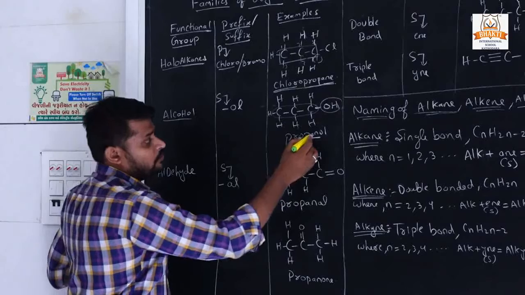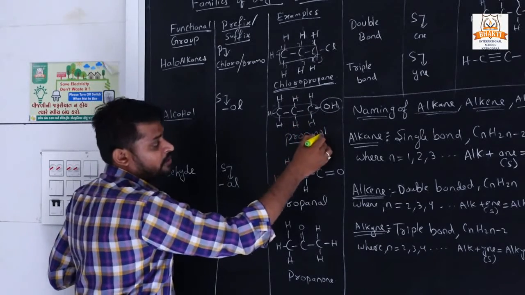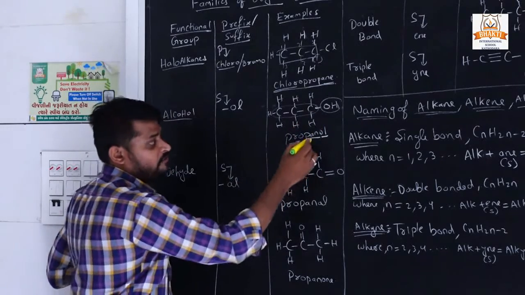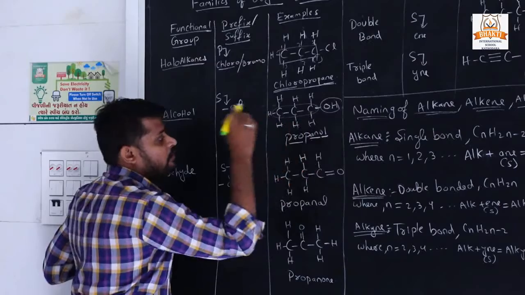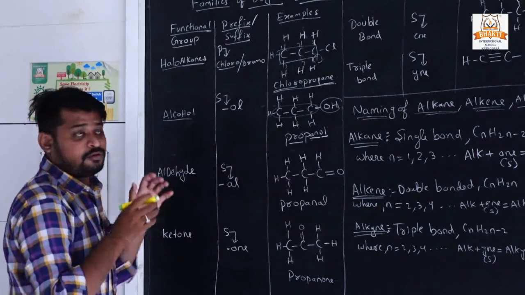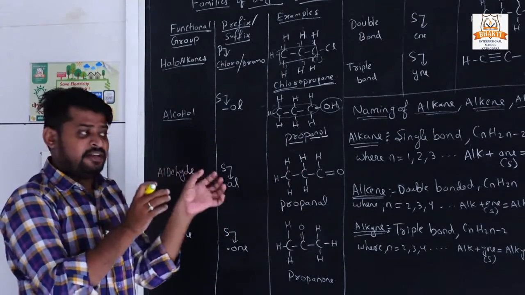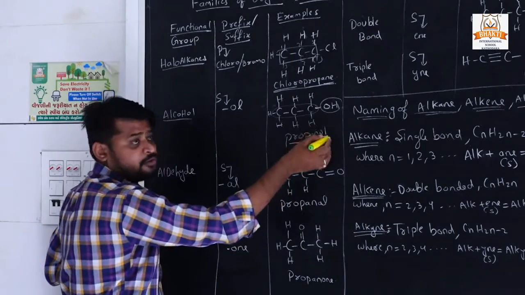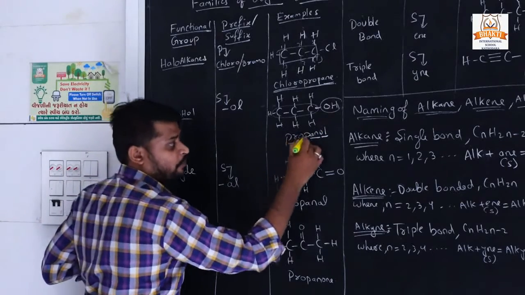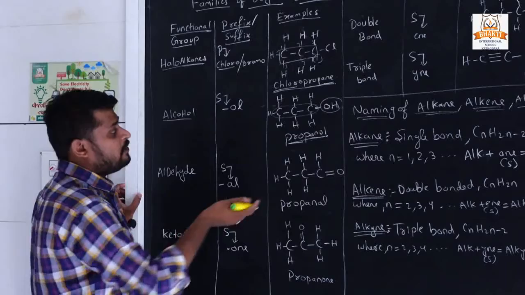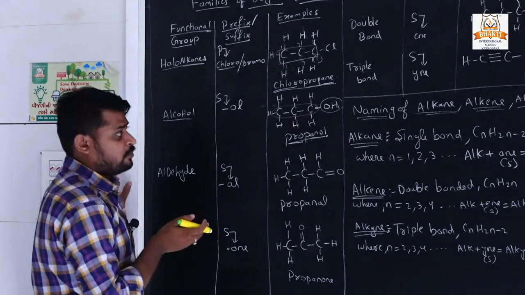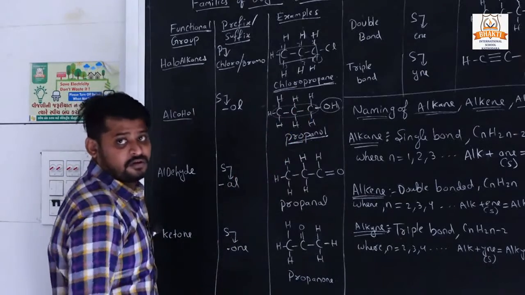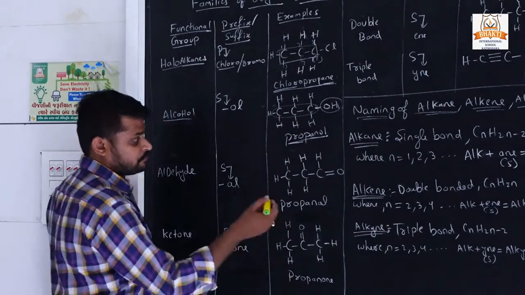Okay. So here for alcohol it is "ol". When alkane and alcohol, primary and secondary, both combine together, then we have to terminate the E. That's why it is propanol. And the same here, the position of the substituent is on the first place.